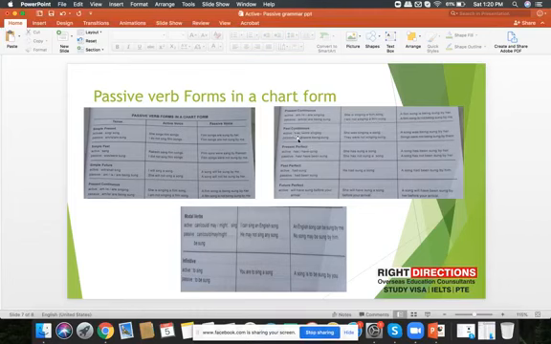Now if the sentence is in past continuous tense, being would be added with the third form of the verb. For example, she was singing a song changes into a song was being sung by her. So was remains the same, like in present continuous, is remains the same. Similarly, was remains the same, but here's an added thing, that is being and the third form of the verb, that is sung.